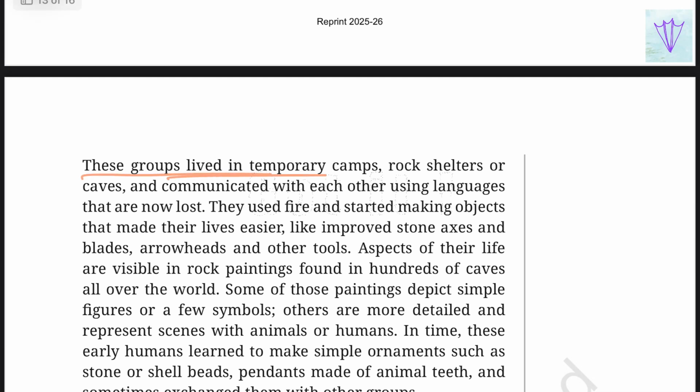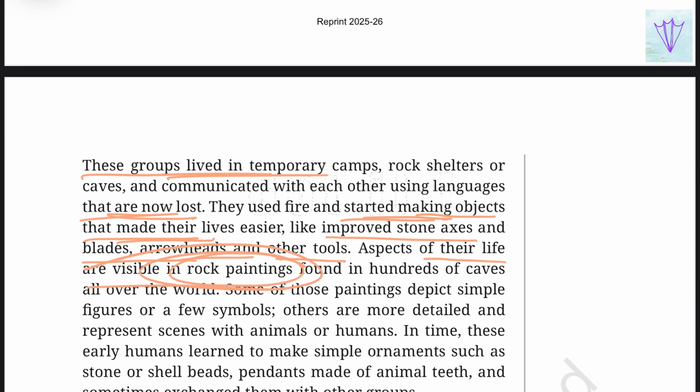So these groups lived in temporary camps, rock shelters, or caves and communicated with each other using languages that are now lost. So we don't have those languages at present. And they used fire and started making objects that made their life easier, like improved stone axes, blades, arrowheads, and other tools.